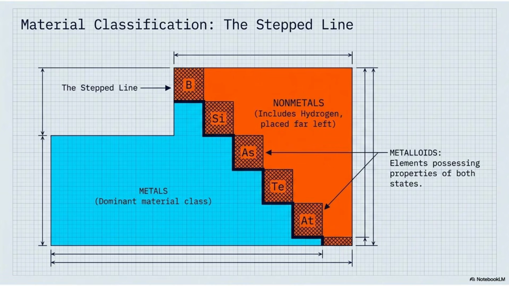Now let's focus on the elements located directly along the stepped line. These are called the metalloids. Metalloids are unique because they possess properties of both metals and nonmetals. Sometimes they behave like metals, sometimes they behave like nonmetals, and their properties fall somewhere in between. So when you look at the periodic table, remember the simple rule: left of the step line, mostly metals; right of the step line, mostly nonmetals; and along the step line, metalloids.